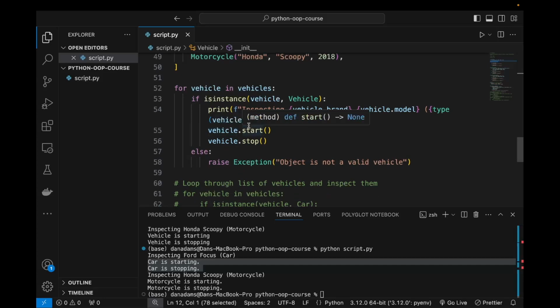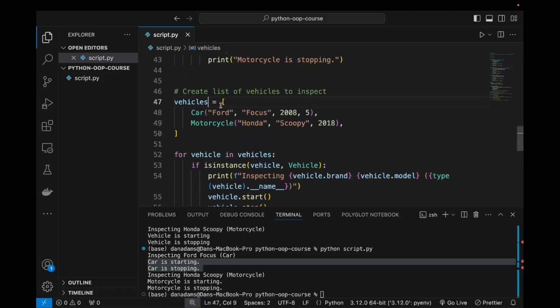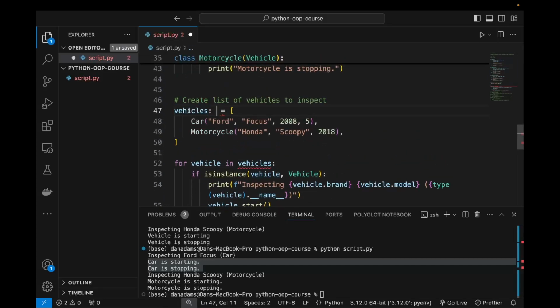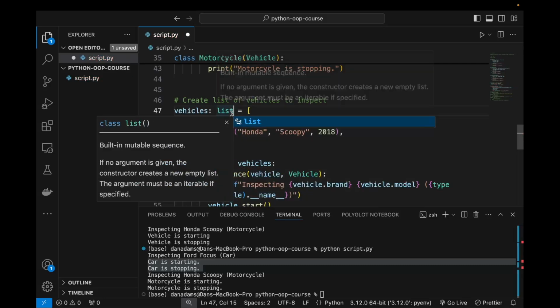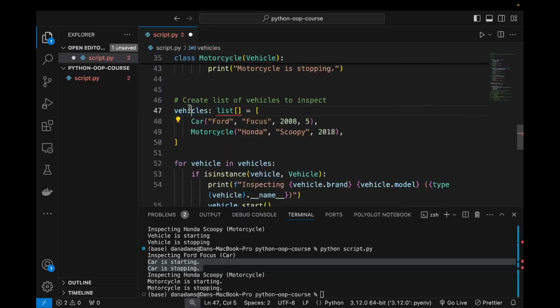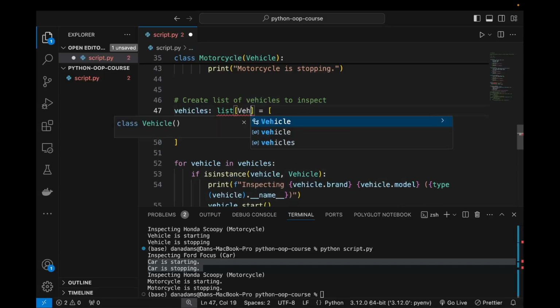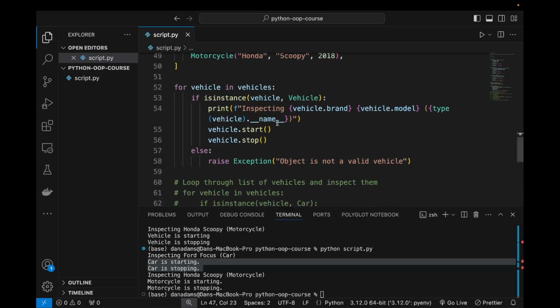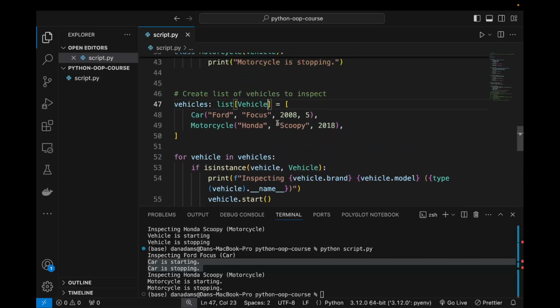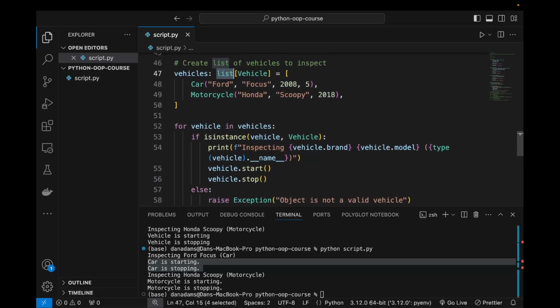Okay, so what we can also do here in Python is use type hinting. So we can say that vehicles needs to be a list of vehicle objects. Okay, so now this is going to further enforce that vehicles has to be a list of vehicles.